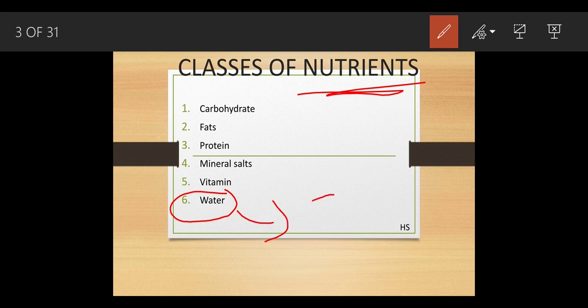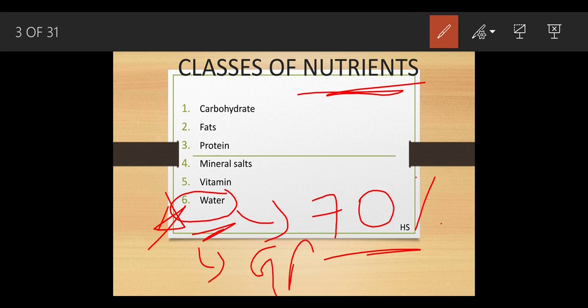Because our human body is made up of 70% water. If there is no proper amount of water, what is going to happen? Your body will become dehydrated, and due to that you won't be able to digest your food. So that is why water is one of the essential nutrients, and why water is considered one of the classes of nutrients.